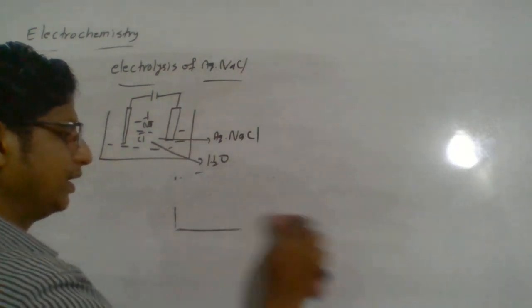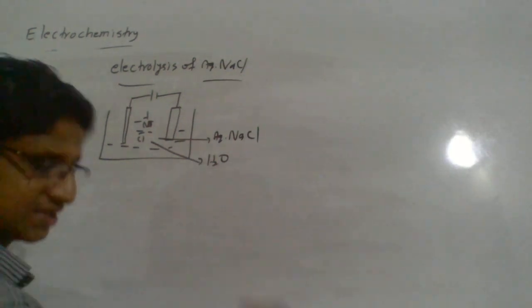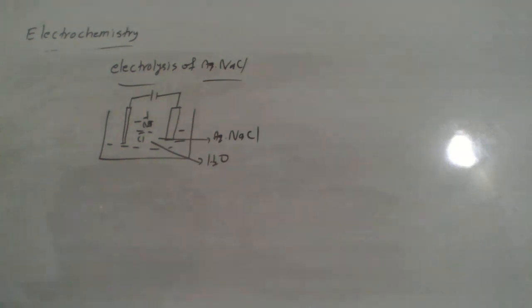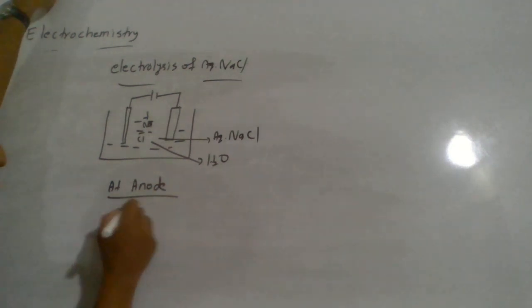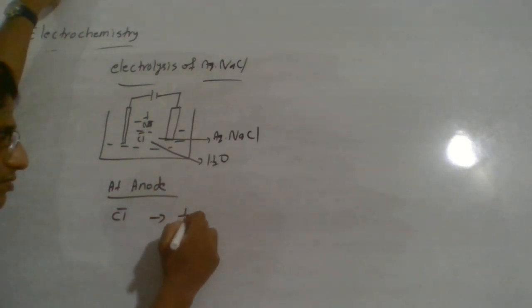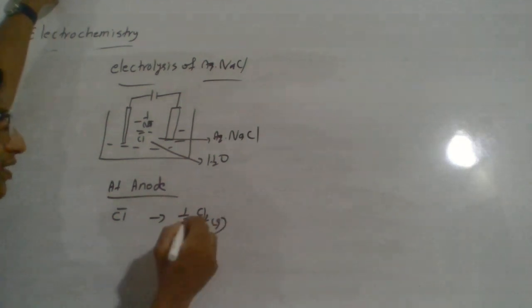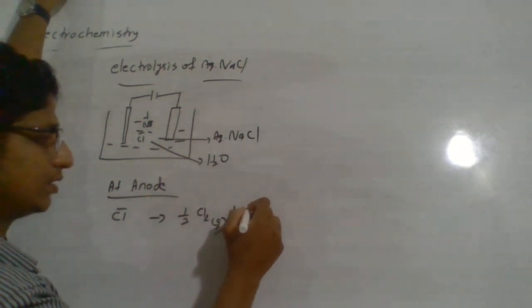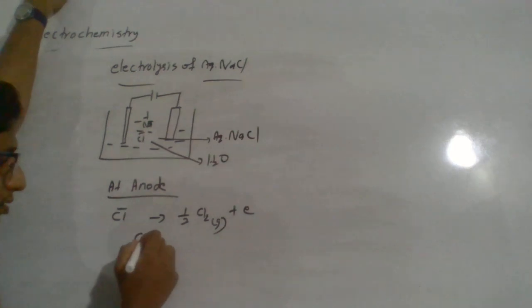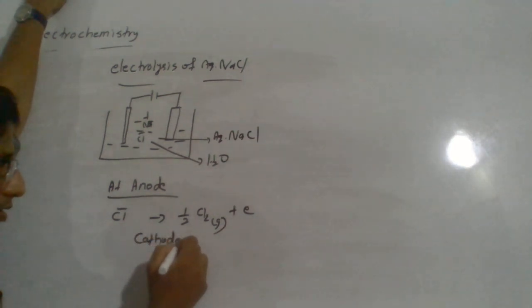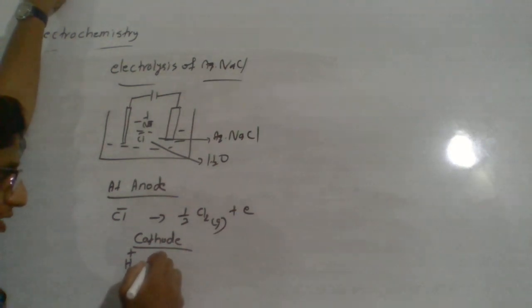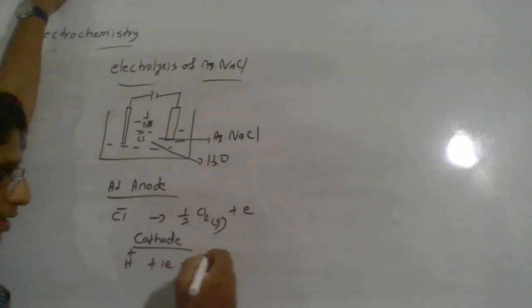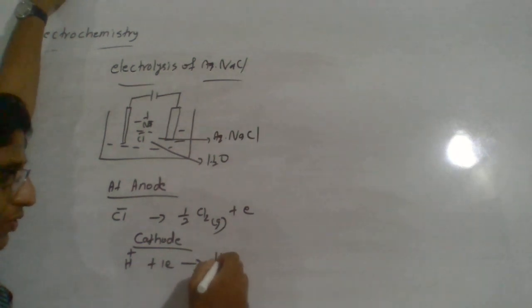Now back to this point. Here we will see two types of ions, sodium ion and chloride ion. It is observed that at anode the chloride ion is oxidized, and at cathode it is the hydrogen ion that gets reduced to hydrogen atom.